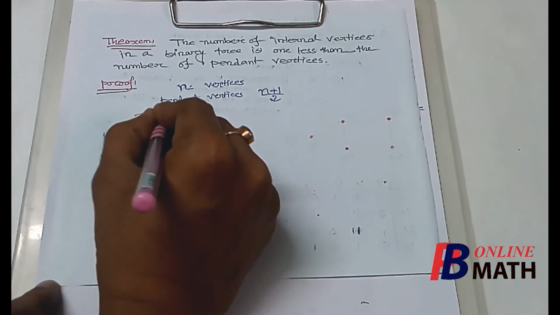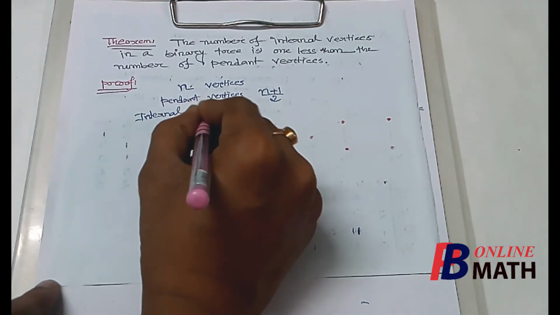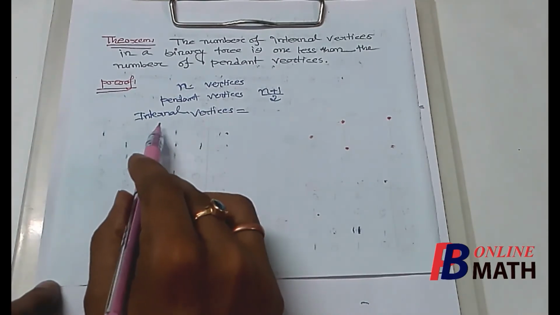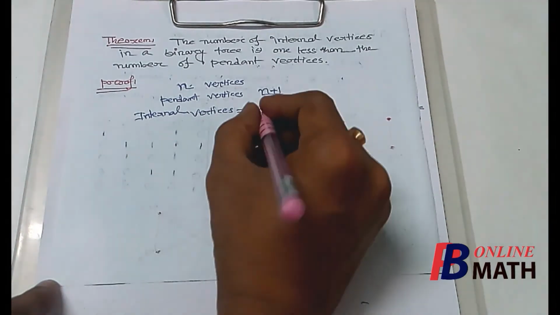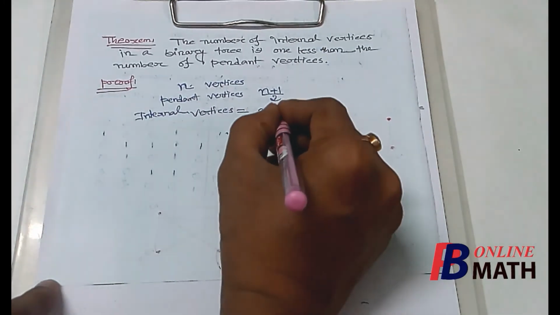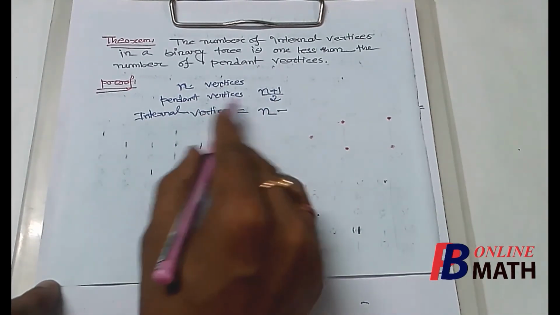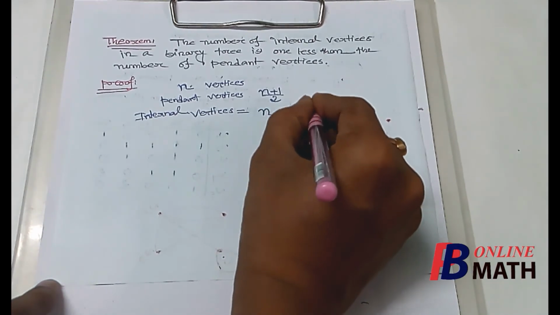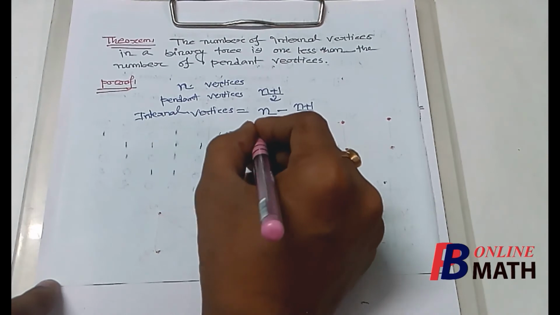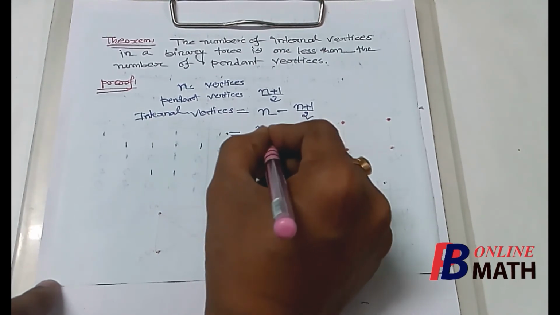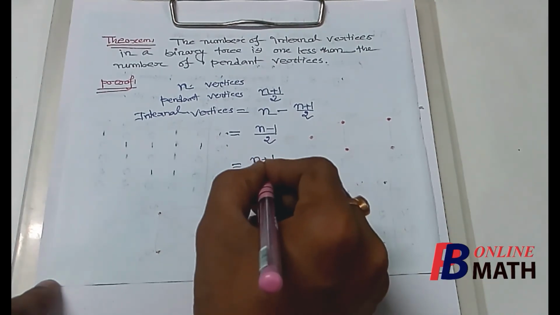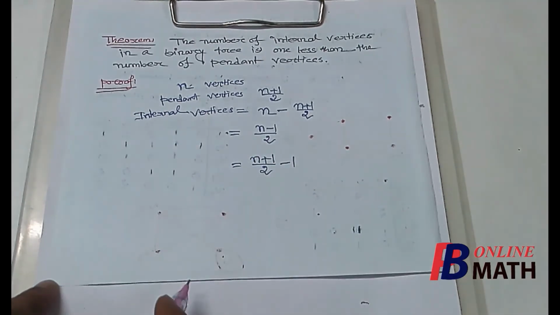So let us find the number of internal vertices. That will be equal to the total number of vertices, n, minus the number of pendant vertices, (n plus 1) by 2. If we simplify this, we shall get (n minus 1) by 2, and again this can be written as (n plus 1) by 2 minus 1.